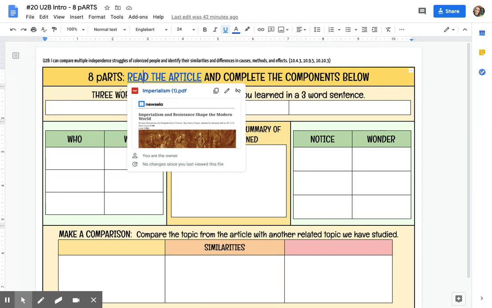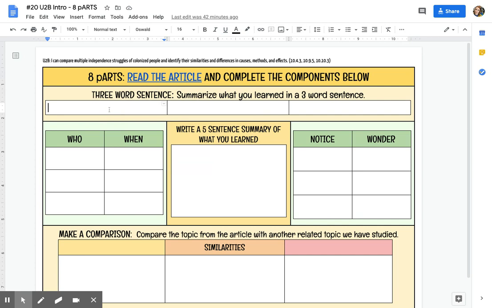So the first thing you want to do is read through the article and then summarize what you learned in a 3-word sentence. The 3-word sentence is supposed to be straight to the point. It's supposed to be a little bit choppy and funky, but it's supposed to be the way that you take that big long article that you read, and if you had to summarize what you learned into a 3-word sentence, what would that sentence be?